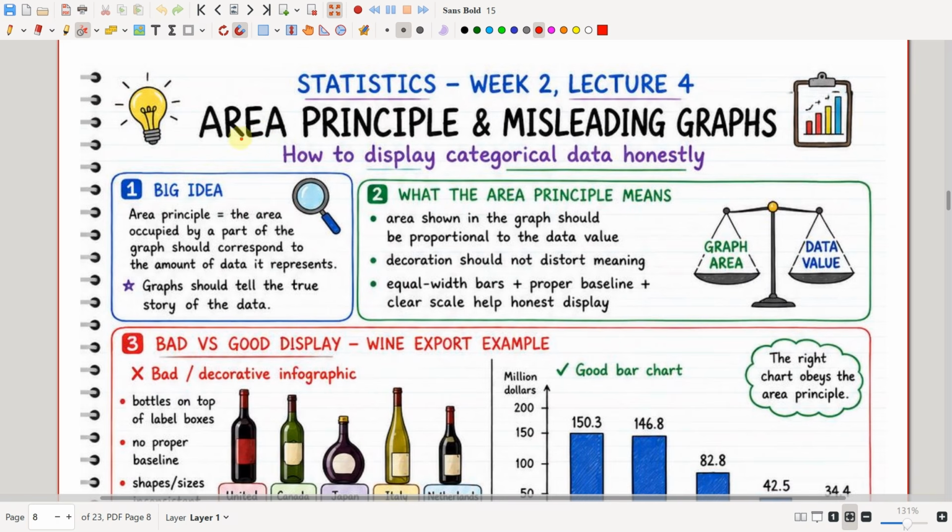Now let us see the area principle and misleading graphs. How do we display categorical data honestly? The big idea is the area principle: the area occupied by a part of the graph should correspond to the amount of data it represents. That is, the graph should tell the true story of the data. The area shown in the graph should be proportional to the data value. Decoration should not distort meaning. Equal width bars plus proper baseline plus clear scale help an honest display.